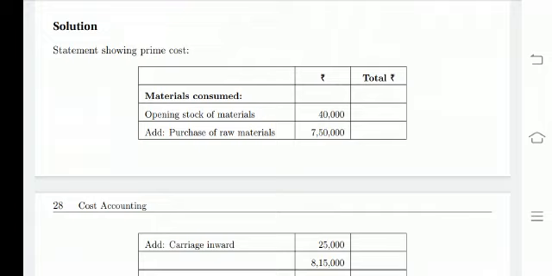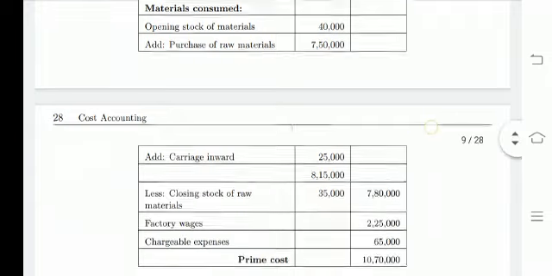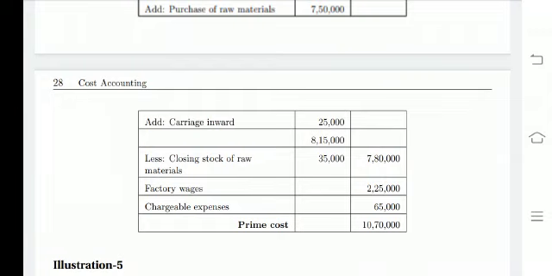Next, purchase of raw material is given. Add that information. Again, carriage inward is also given. Add that expenditure also. It comes under factory. So 25,000 is over. So you are getting 8,15,000. As commerce students, you are familiar with the closing stock. So deduct the closing stock of raw material, that is 35,000. In outer column, that is 7,80,000. Then factory wages and chargeable expenses. These are expenditures that come under factory, that is 2,25,000 and 65,000 respectively. Anyway, we get the prime cost.